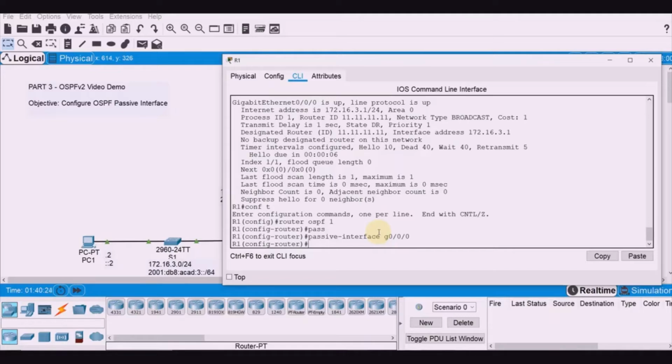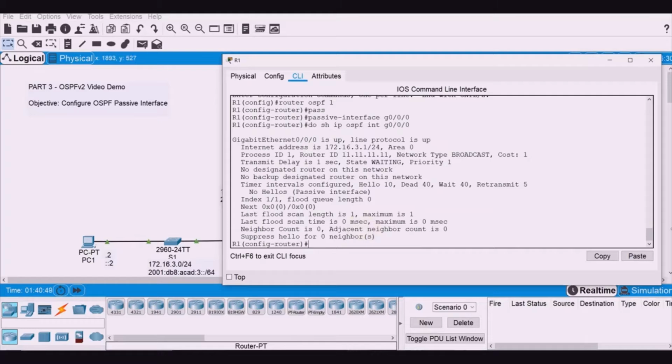Next, we are going to reissue the show ip ospf interface G0/0/0 command here, to verify that this interface G0/0/0 is now passive. Let's see.